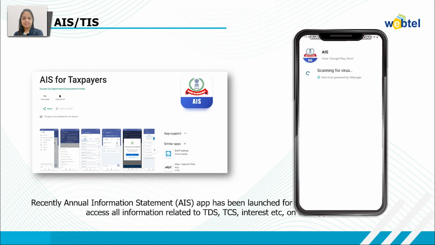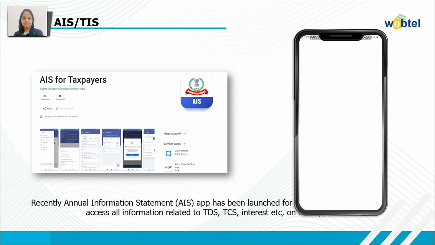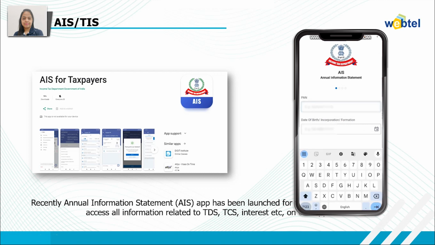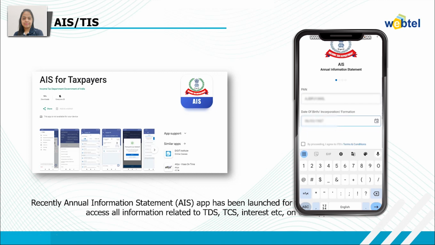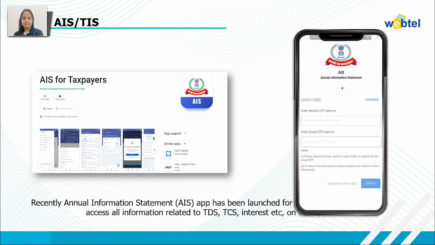After that, open the app and then you need to provide a few details. This is the interface of the AIS where you need to enter the PAN number, and after providing the PAN number you need to enter the date of birth, date of incorporation or date of formation. And after providing the details on the main screen of the AIS, click on proceed, and after that an OTP will be sent to the registered mobile number as well as the email ID.